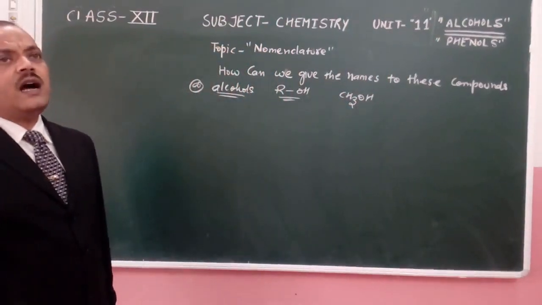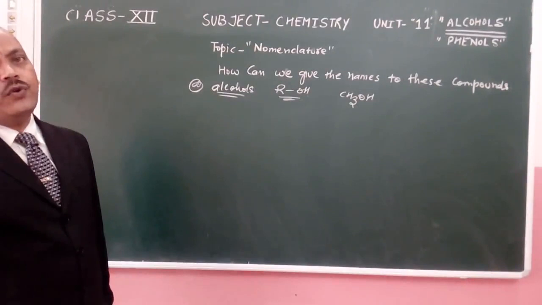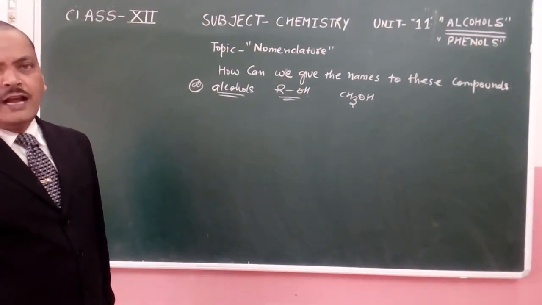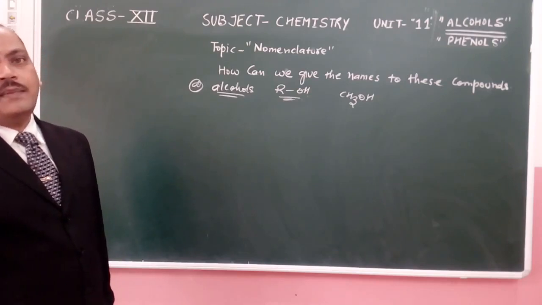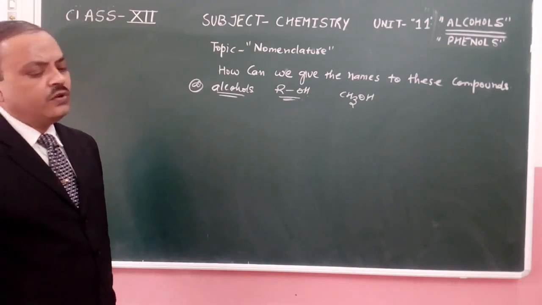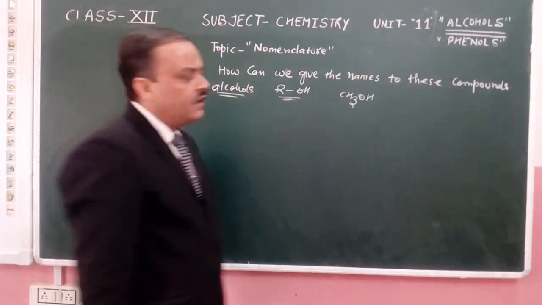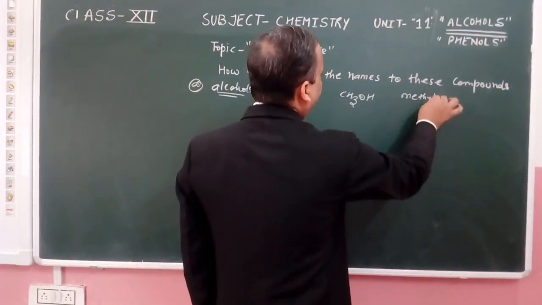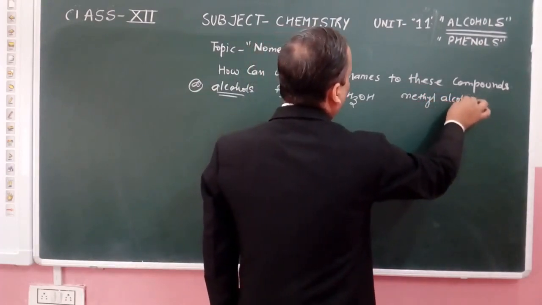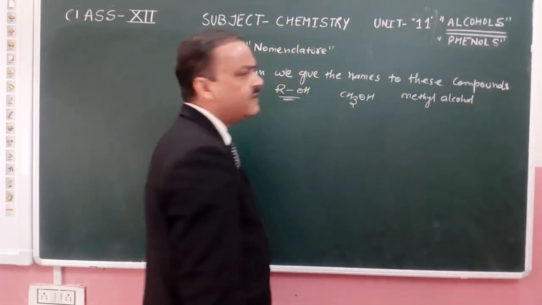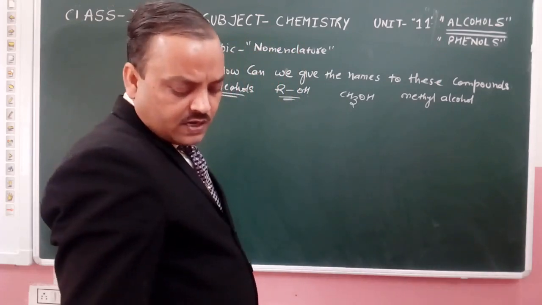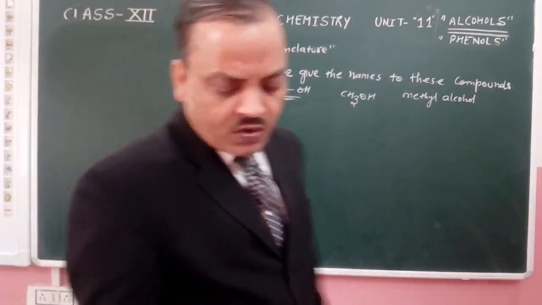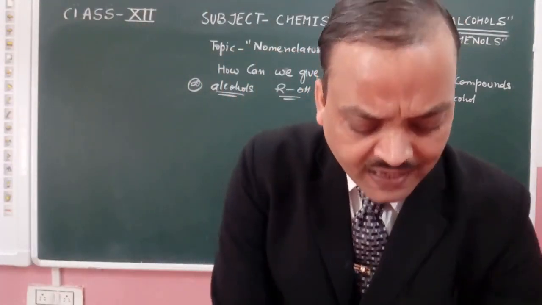This is the hydroxy derivative of methane. We know that CH4 is methane, and when one hydrogen is replaced by the OH group, it becomes the methyl group. So the compound we get is methyl alcohol.